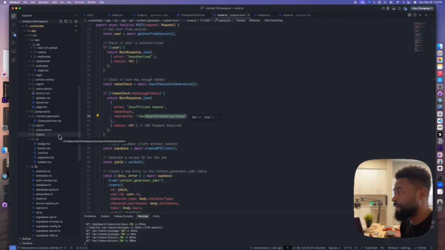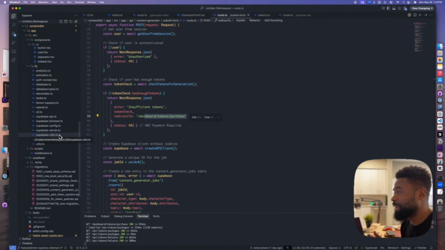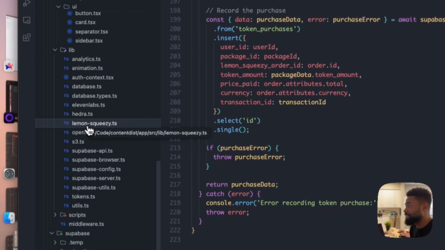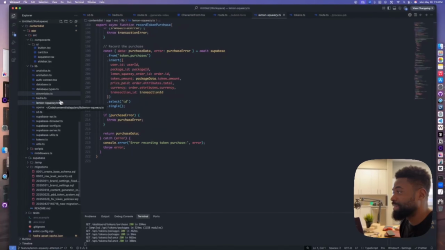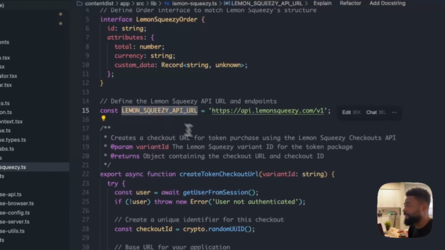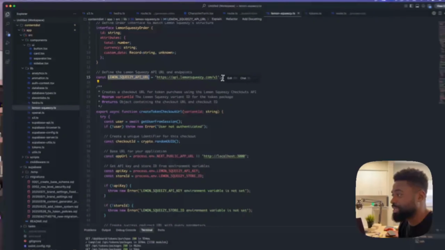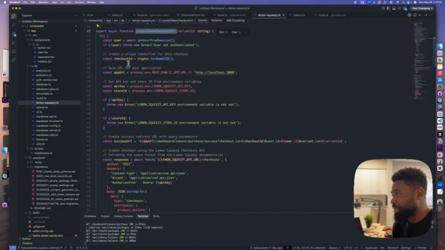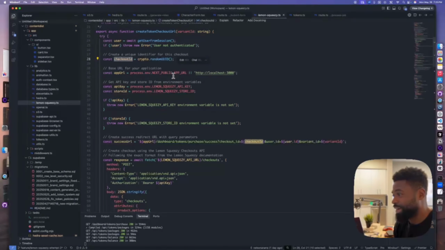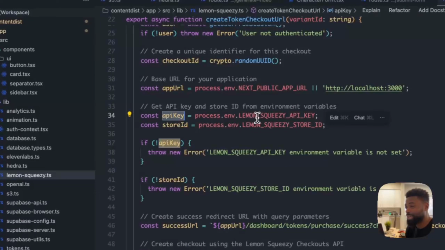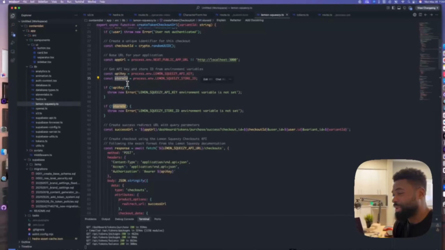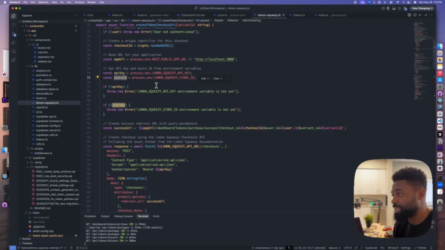And that is what handles everything that we need to basically purchase tokens. And what handles that is this right here, lemonsqueezy.ts in our left file. We have defined the Lemon Squeezy base URL, which is this one right here. In this function, we create a checkout ID with a random UUID. We grab the API key we set up in our env file. We also grab the store ID that we get back from setting up Lemon Squeezy. So we need these two important pieces of information to successfully make a checkout.